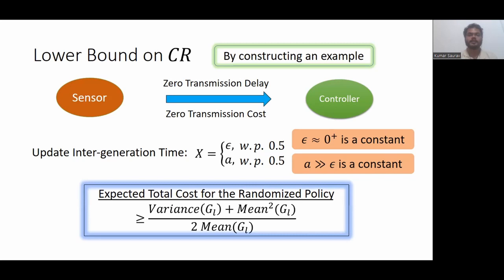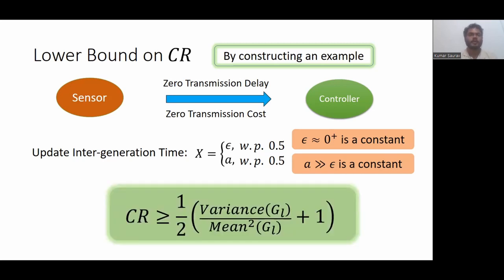We find that the lower bound depends on the variance and mean of update intergeneration time distributions for sensor L. Using the two derived bounds, we get a lower bound on the competitive ratio of the randomized policy, which is proportional to the ratio of the variance and the mean square of the update intergeneration time distribution of the sensor.